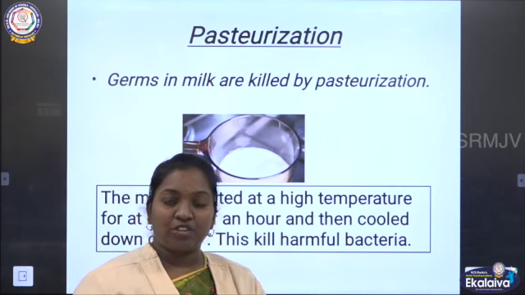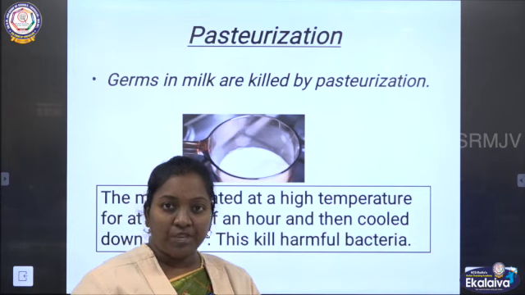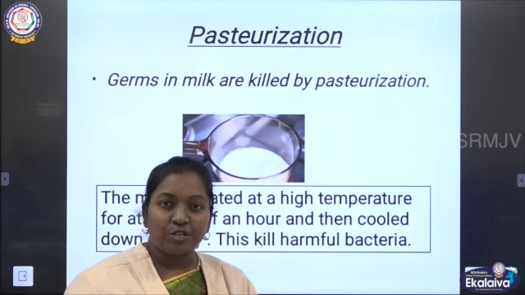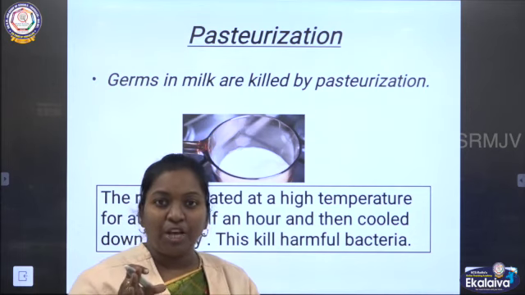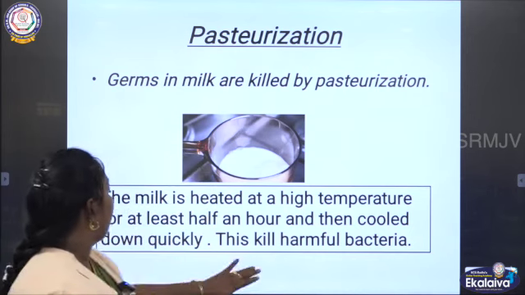So this method is called the pasteurization method. The process is heating the milk and allowing it to cool. This is the best method of killing the germs in the milk. So the name of the process is called pasteurization.